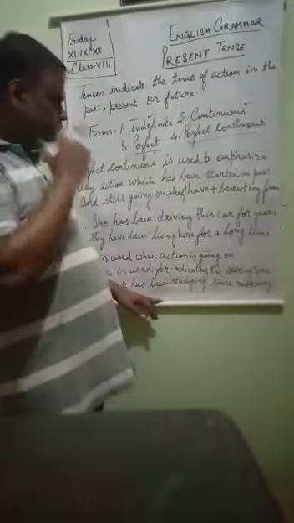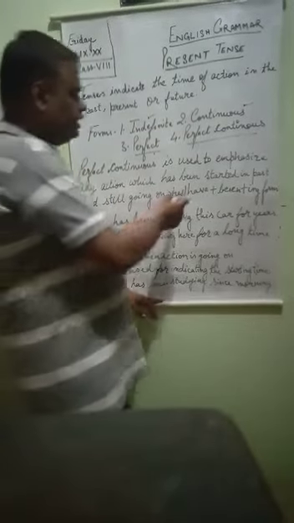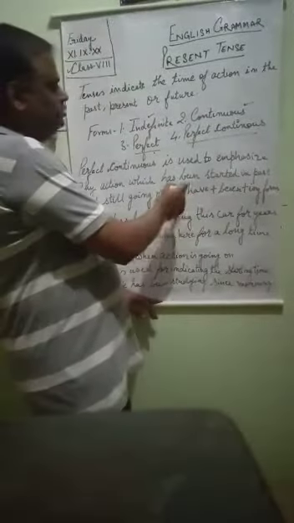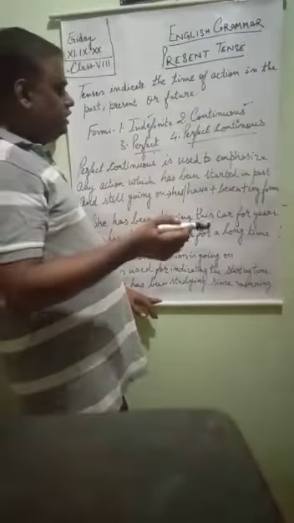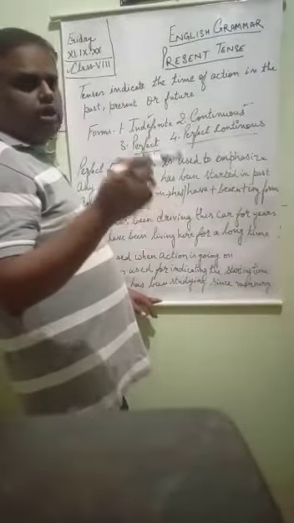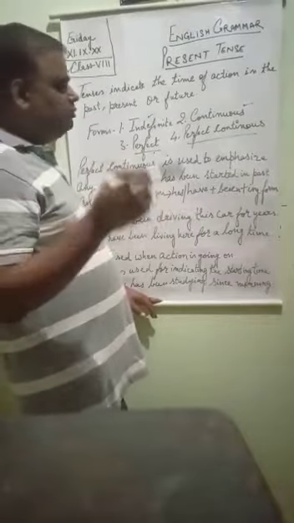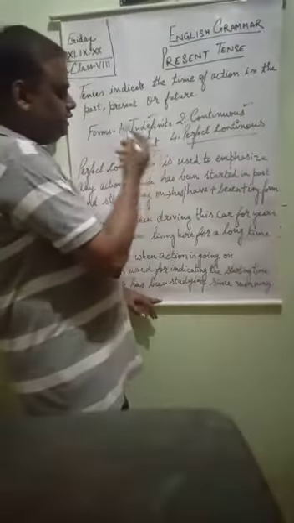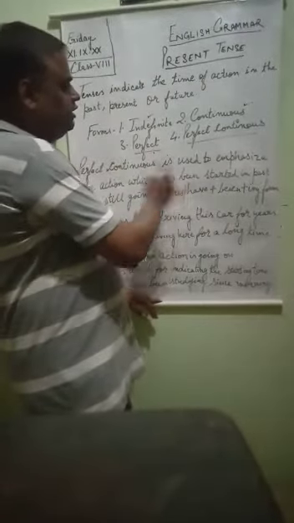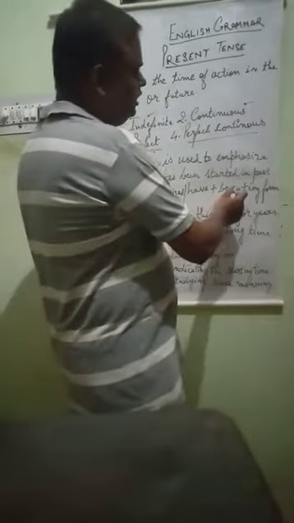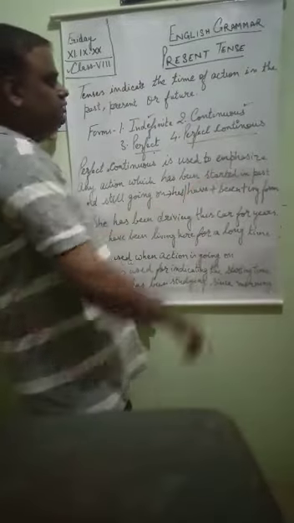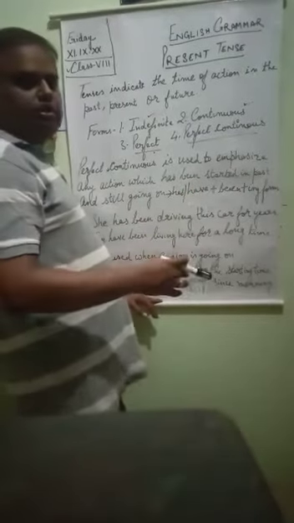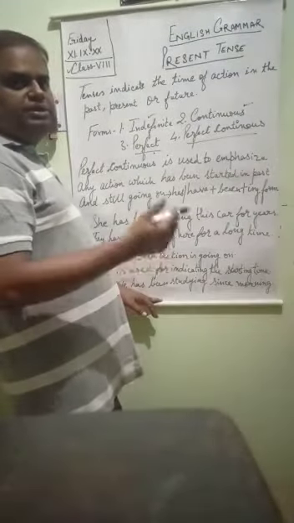And the rule: we use has or have. If it is singular we use has, if it is plural we use have. And again the same rule applies: if it is I and you, although they are singular, we use have. And in other cases has with singular, have with plural, and been is added: has or have plus been plus the ing form. Has been going, have been going, has been dancing.